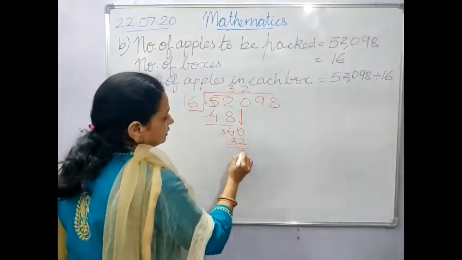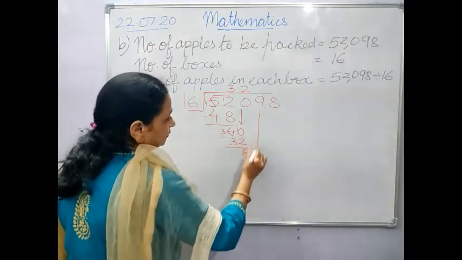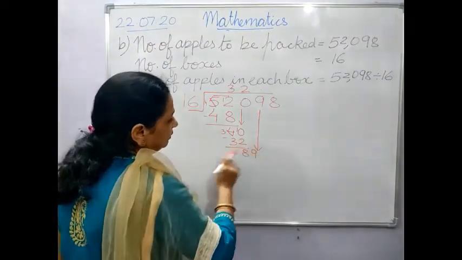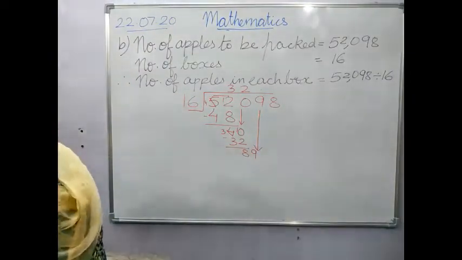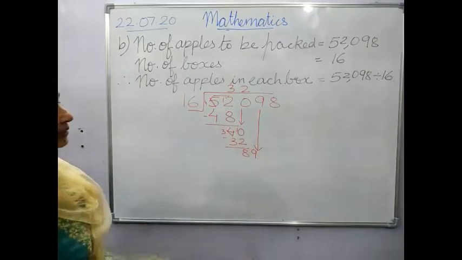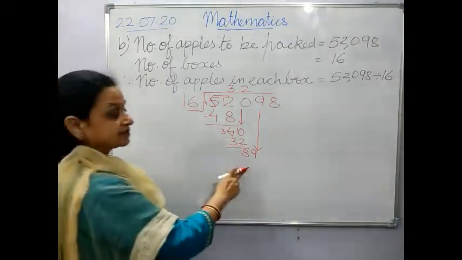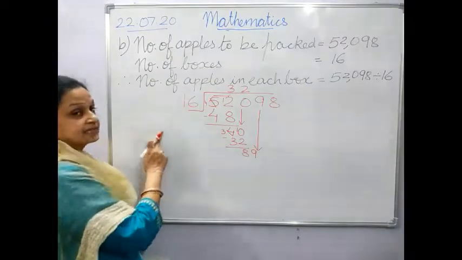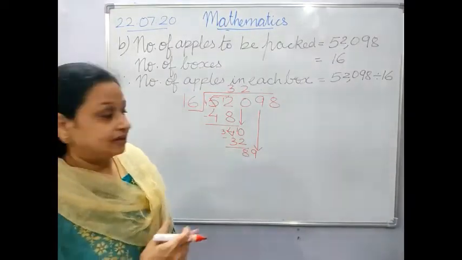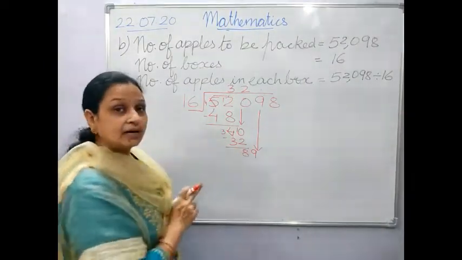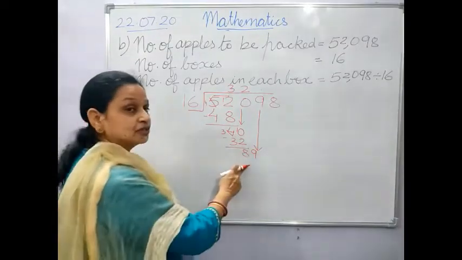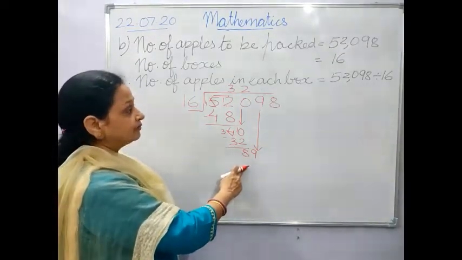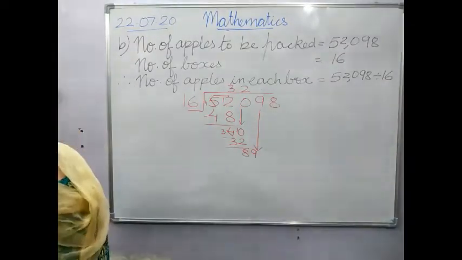10 minus 2 is 8. Bring it down. Then again say the table of this 16. 16 fives is 80. 16 sixes are 96, you can't take that because it is bigger than this. So what will we do? 16 fives are 80.